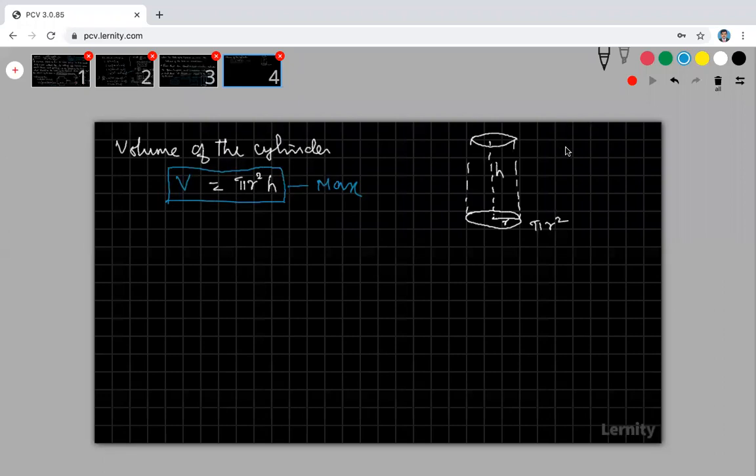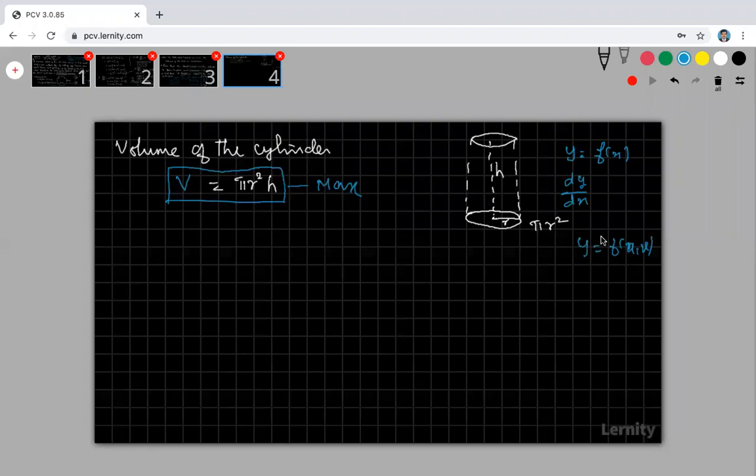Okay, for differentiation, if y is equal to a function of x, then we can find dy by dx. But if y is a function of two independent variables, u and v, it is not possible to apply dy by dx directly. We have to apply some partial differentiation, but partial differentiation is not in your syllabus.